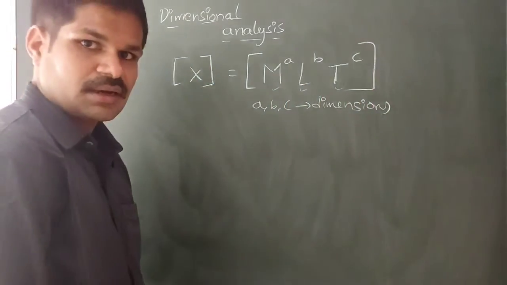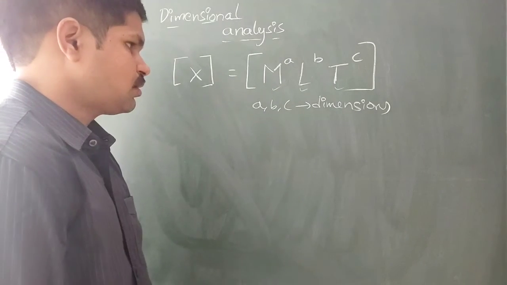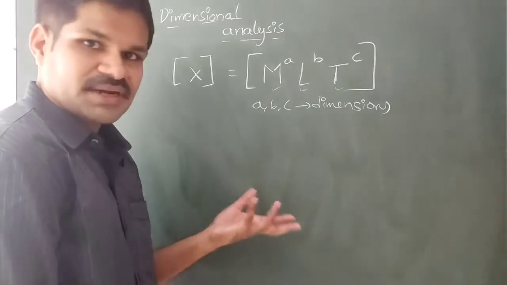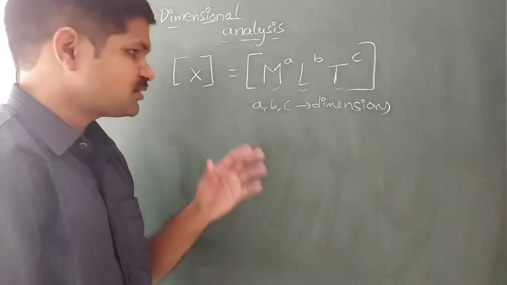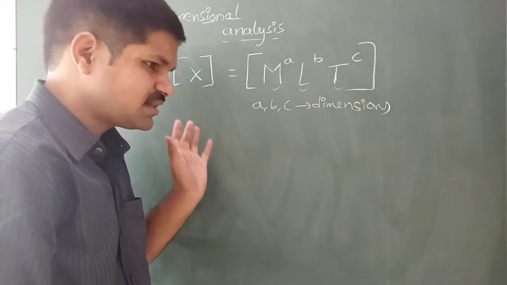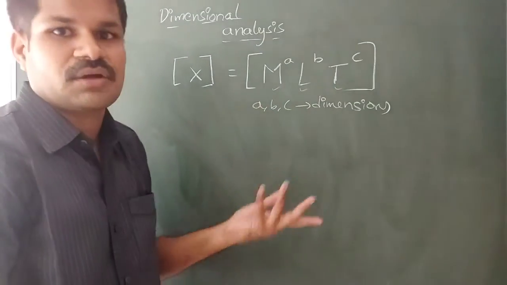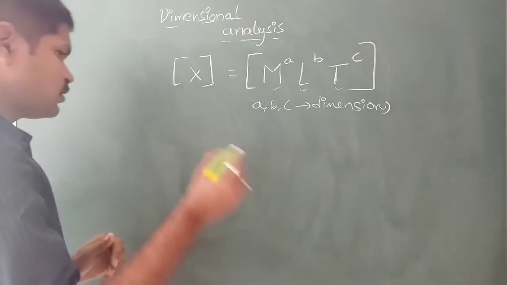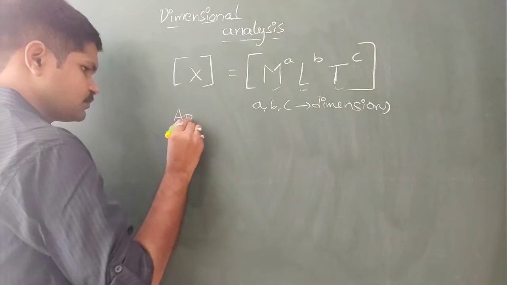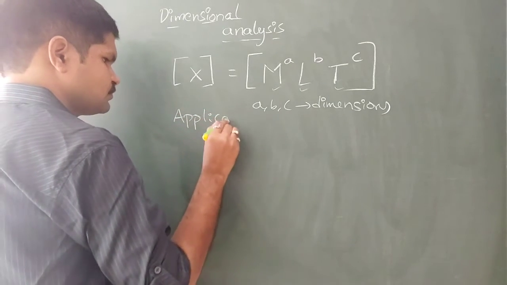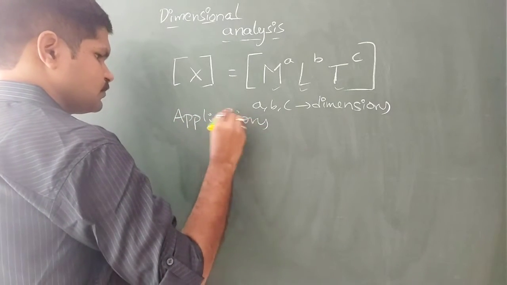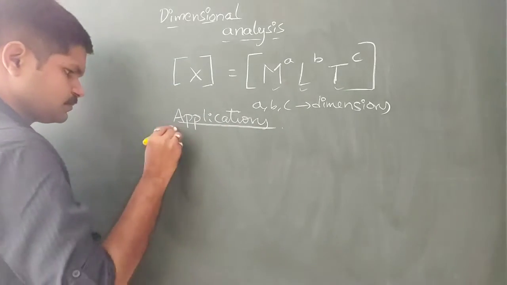Mass, length and time. So what is the main use of this dimensional analysis, and what is the use of converting the derived physical quantity in terms of fundamental physical quantities? Applications.